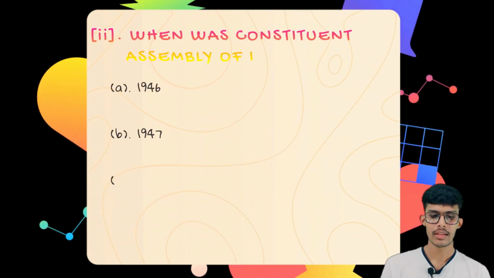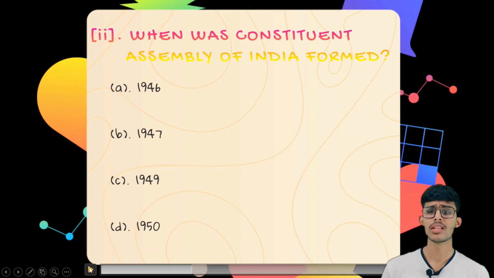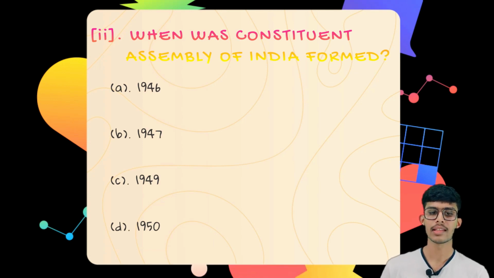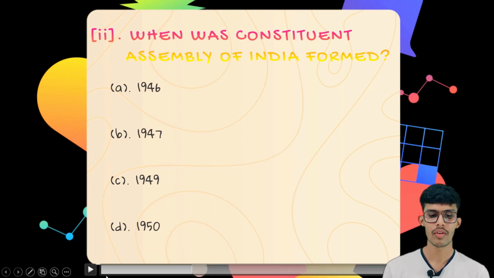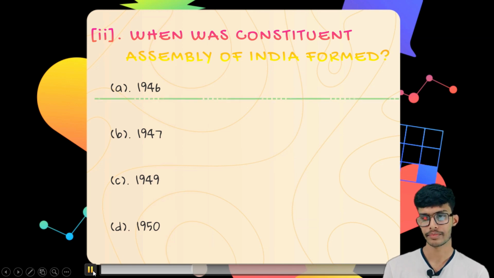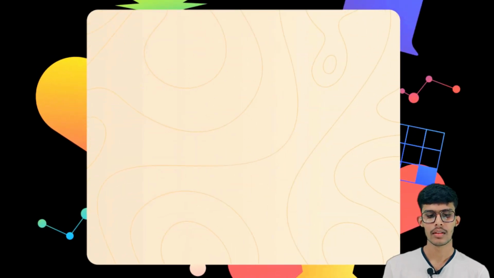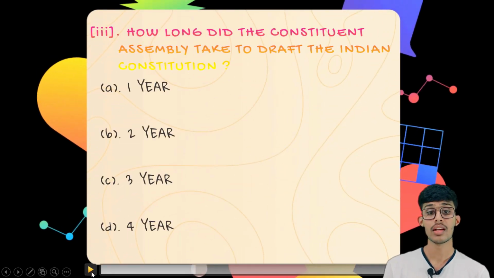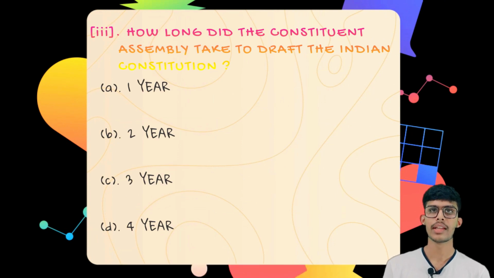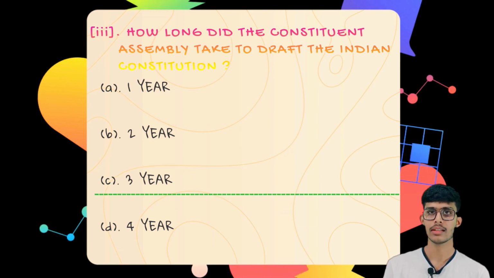The second question is: when was the Constituent Assembly of India formed? 1946, 1947, 1949 or 1950? As we know, it was formed in 1946. The third question is: how long did the Constituent Assembly take to draft the Indian Constitution? The first option is 1 year, the second is 2 years, the third is 3 years, the fourth is 4 years. So the correct answer is 3 years.